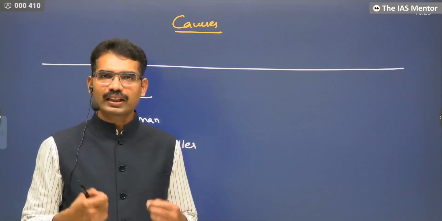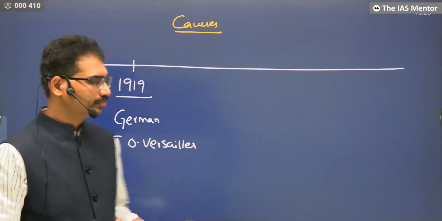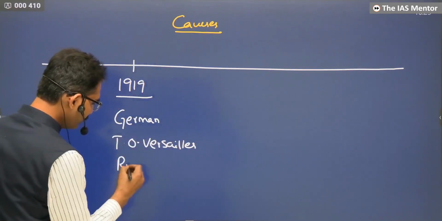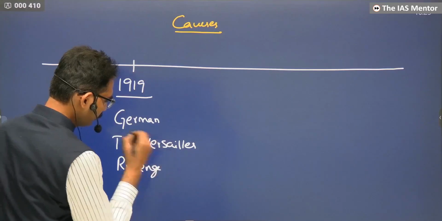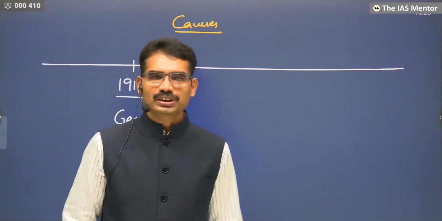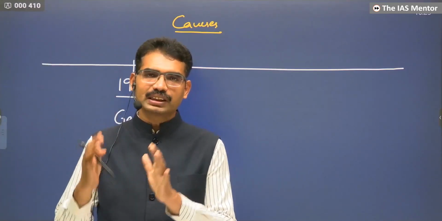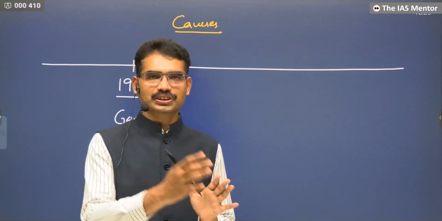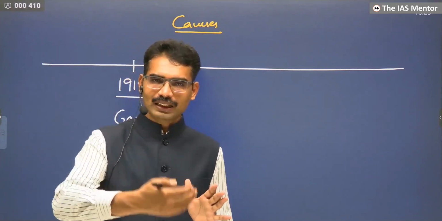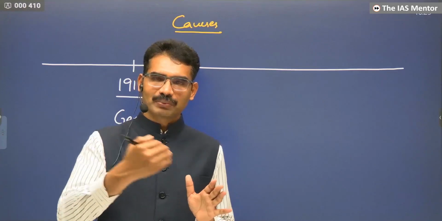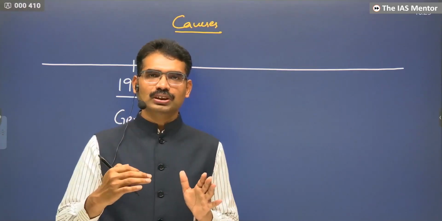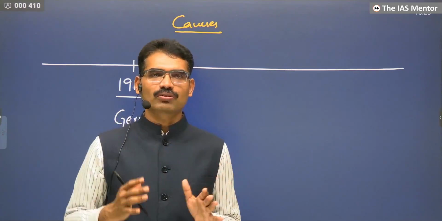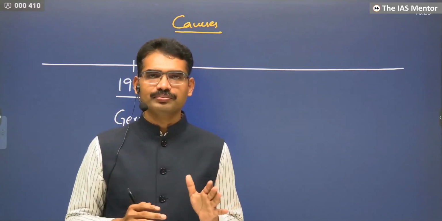France wanted to take revenge against Germany. Now, the provisions of this treaty were dictated by France to take revenge against Germany. Germany's lands were taken. Germany's military was suppressed. Germany was forced to pay war indemnity.